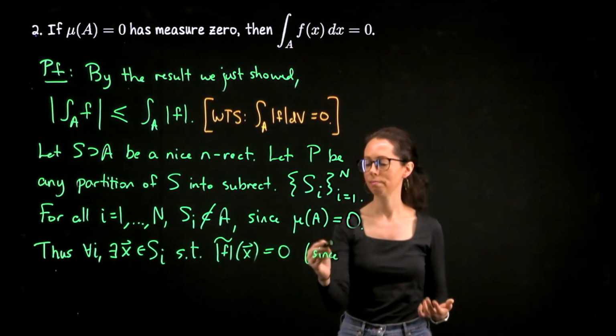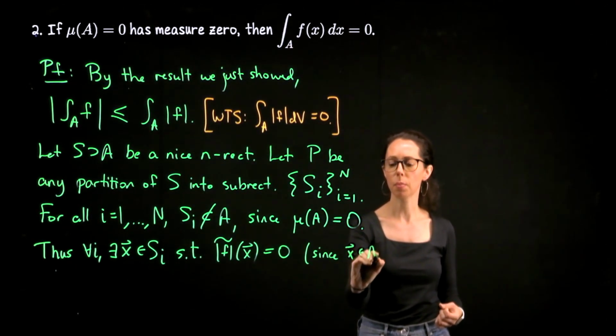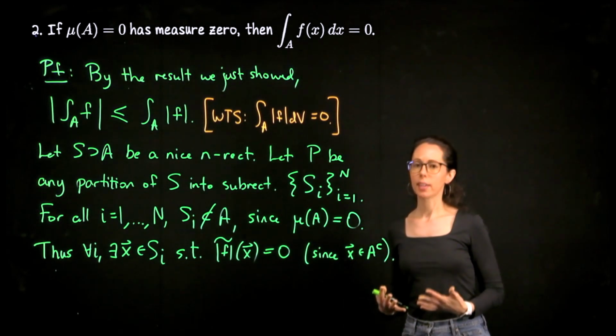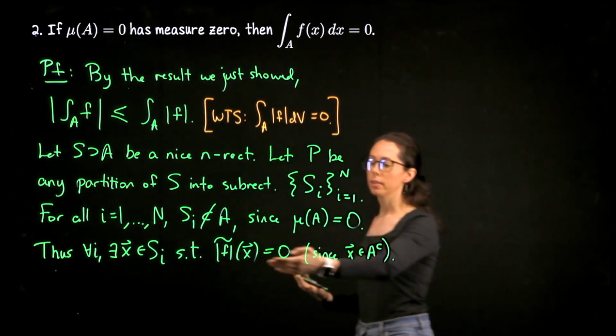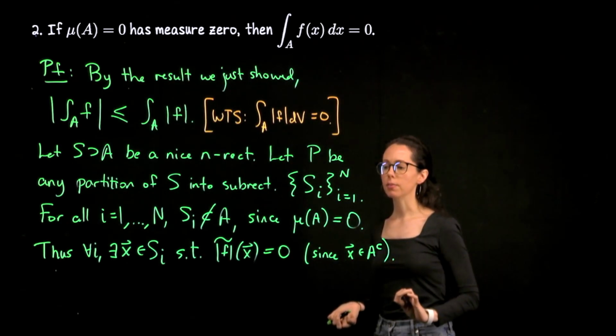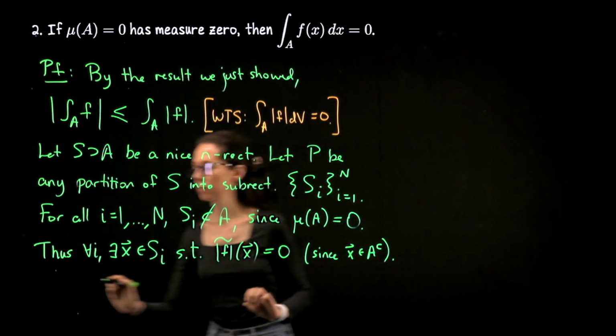So this means x is in A complement. It's a little strange here, but every subrectangle contains a point from A complement where this extension will be 0.